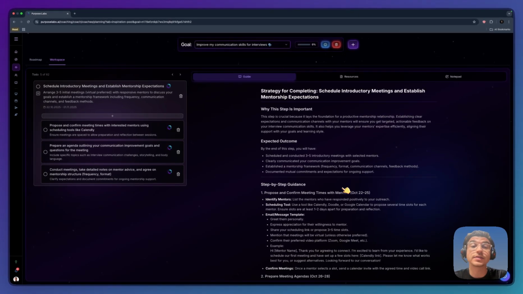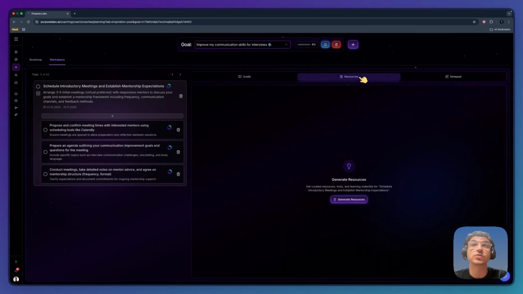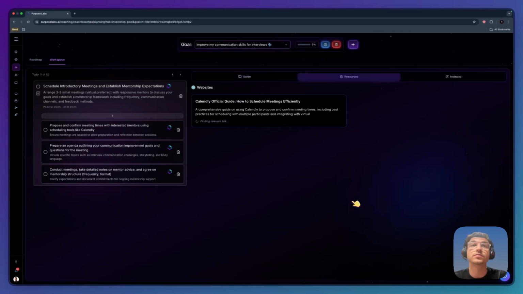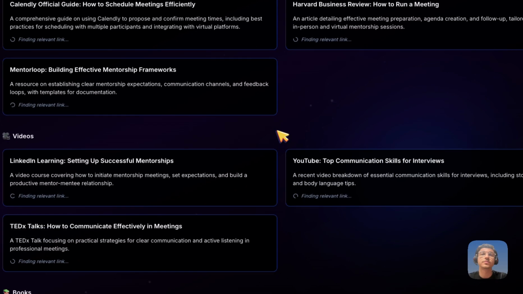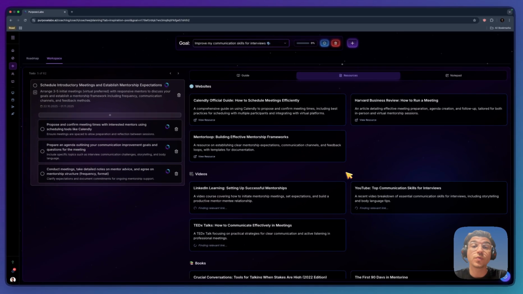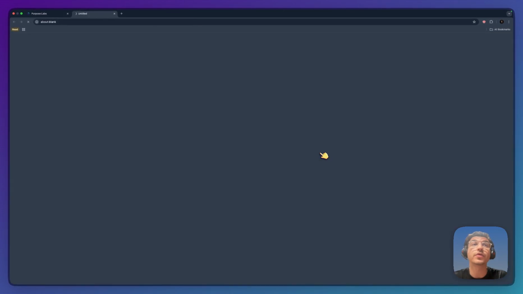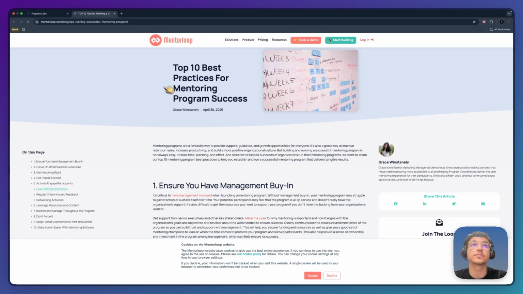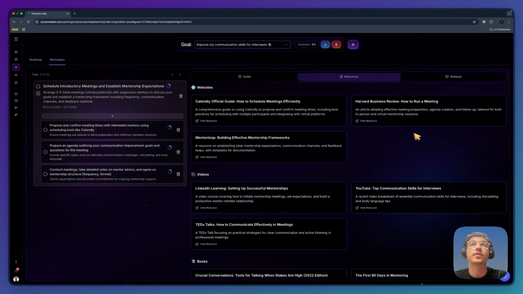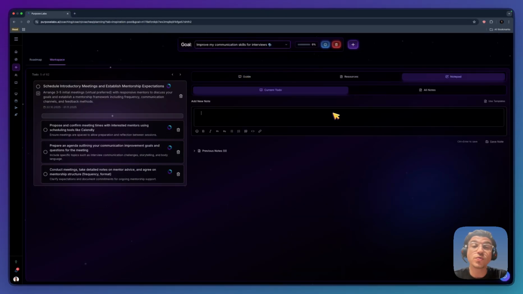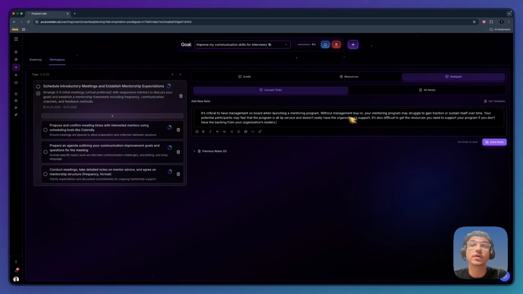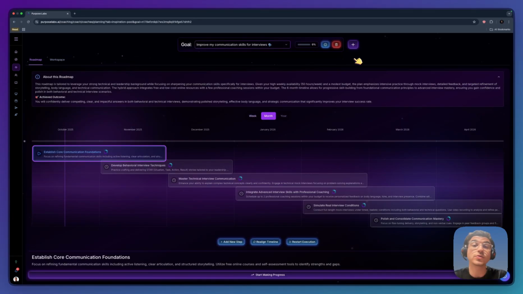If some of these tasks require tools and resources, you will find them in the Resources tab. Every resource will be accompanied by a link that you can press to see the resource. You can also add your own notes on each of these to-dos to keep track of your progress and to remember your learnings. If you want, you can also generate manual roadmaps.